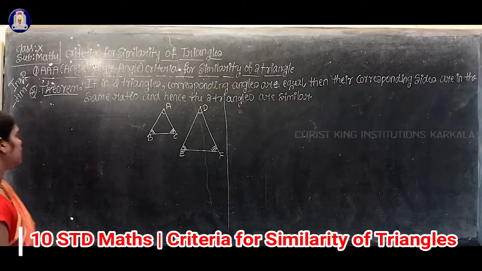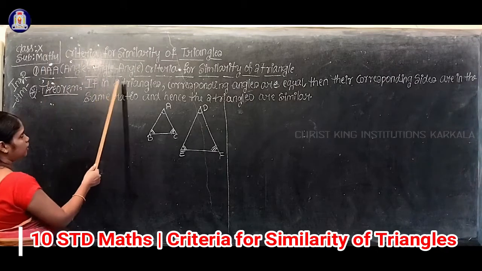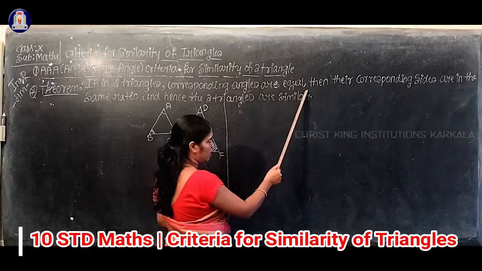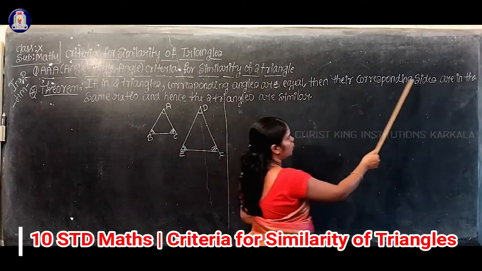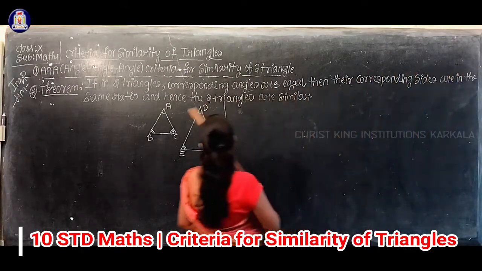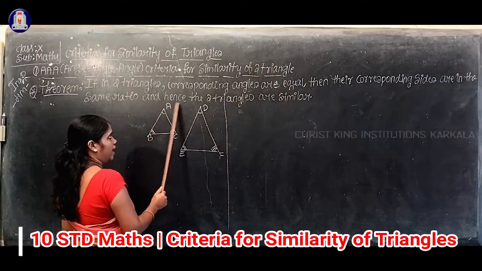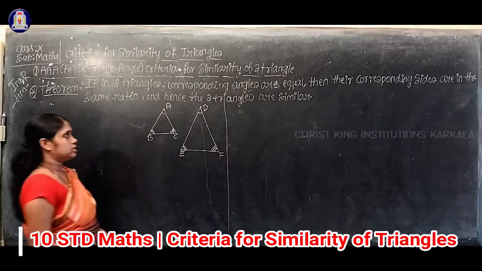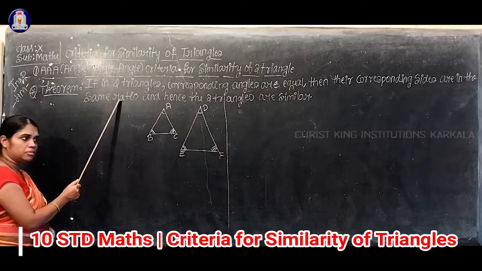The theorem: if in two triangles corresponding angles are equal, then their corresponding sides are in the same ratio and hence the two triangles are similar. The statement is also important.